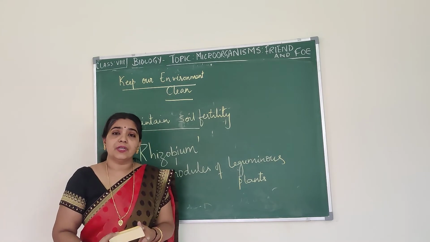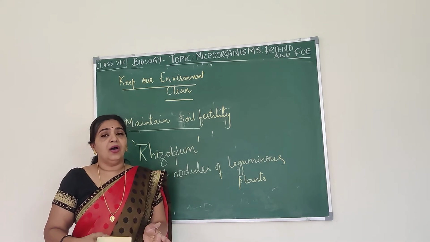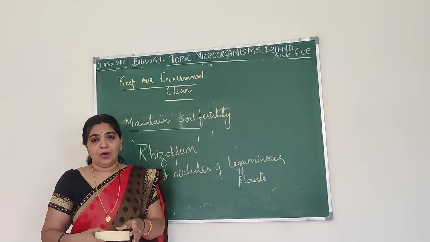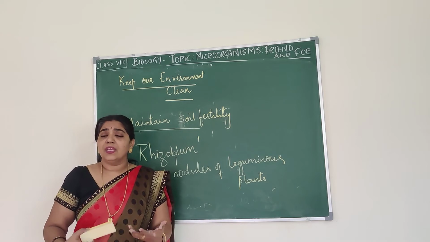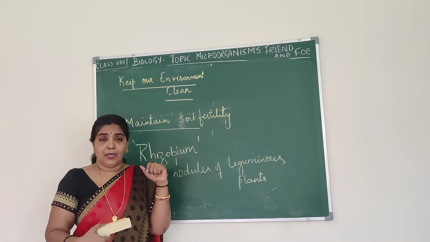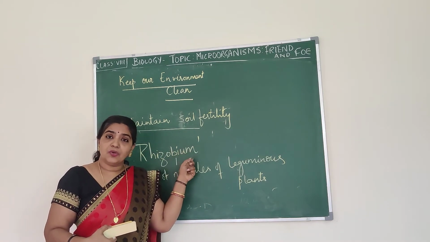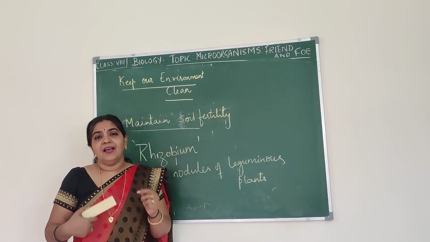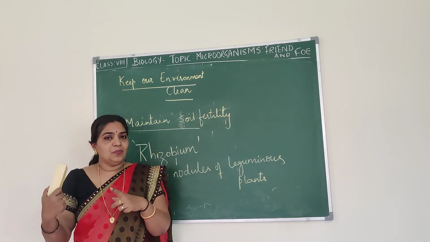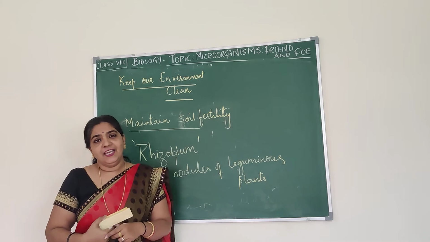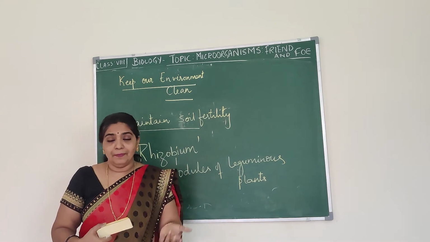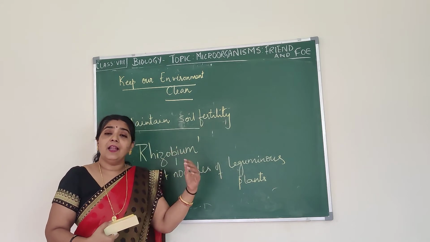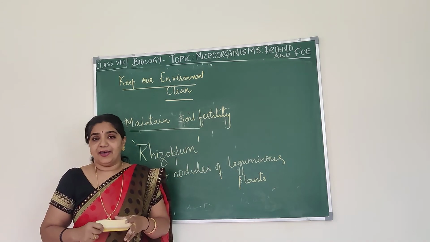It has to be converted into nitrates or nitrogenous compounds. The rhizobium helps in converting the atmospheric nitrogen into nitrate that will be utilized by the plants. Thereby they help in making the soil fertile.